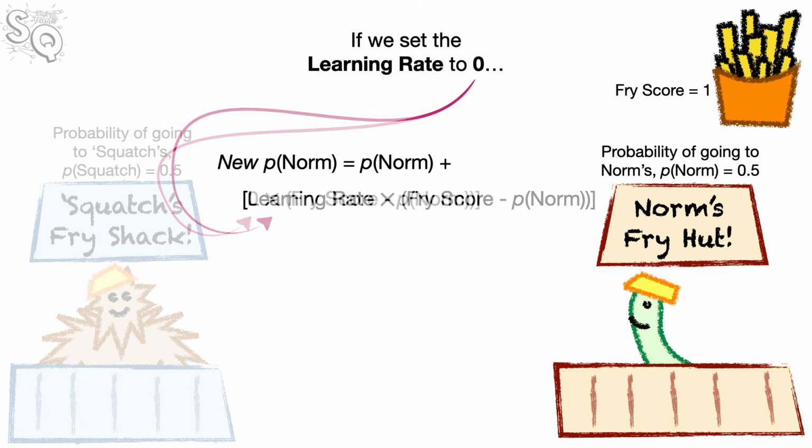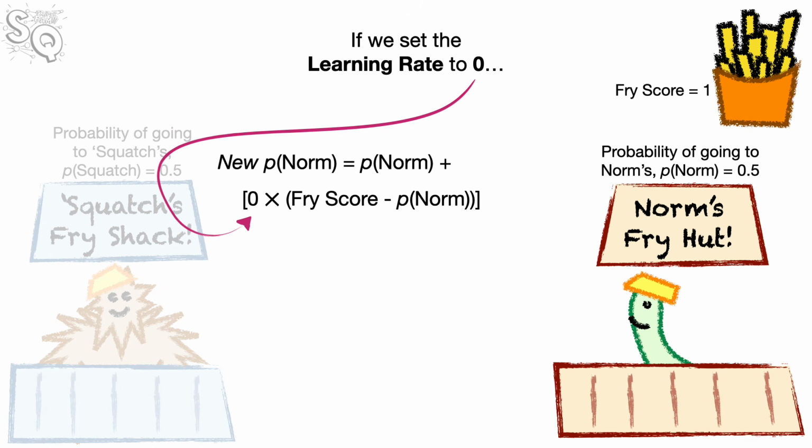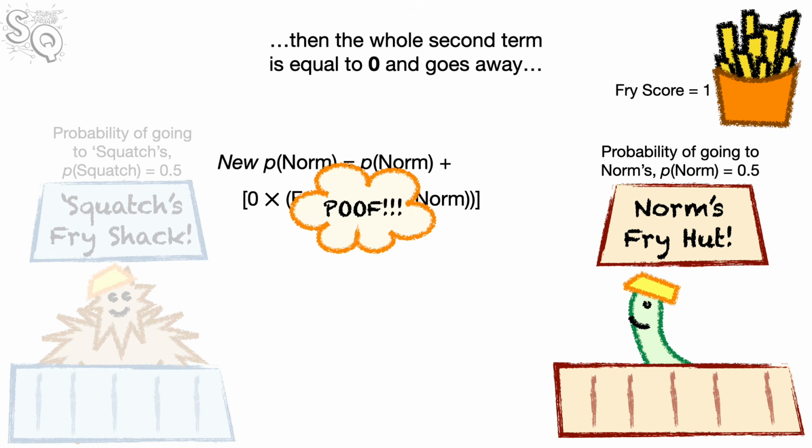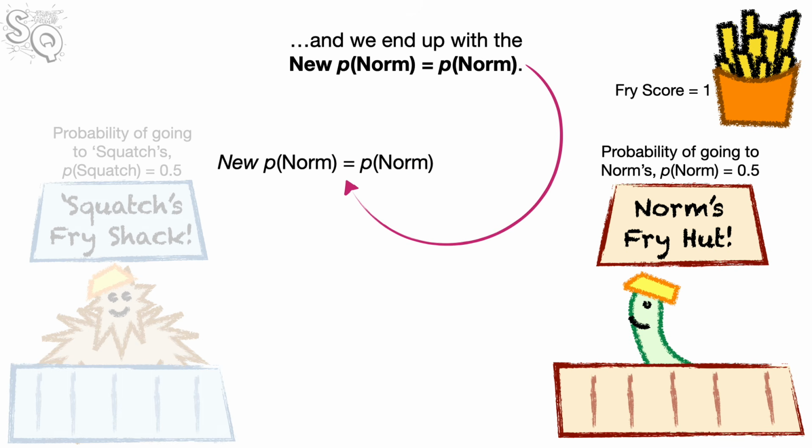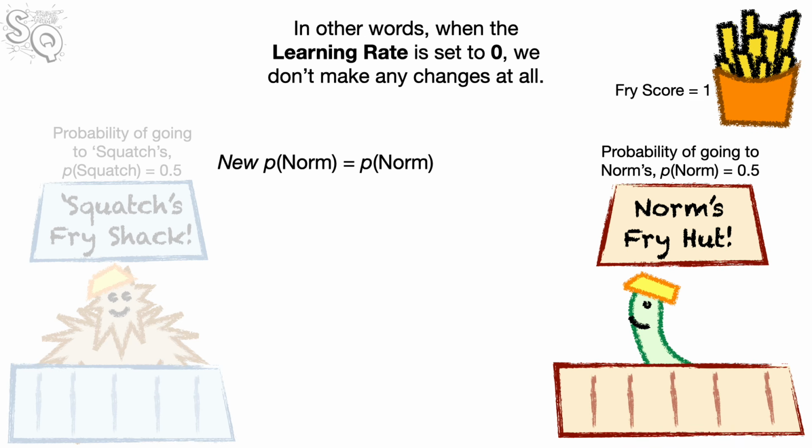If we set the learning rate to 0, then the whole second term is equal to 0 and goes away, and we end up with the new p-norm equal to p-norm. In other words, when the learning rate is set to 0, we don't make any changes at all.